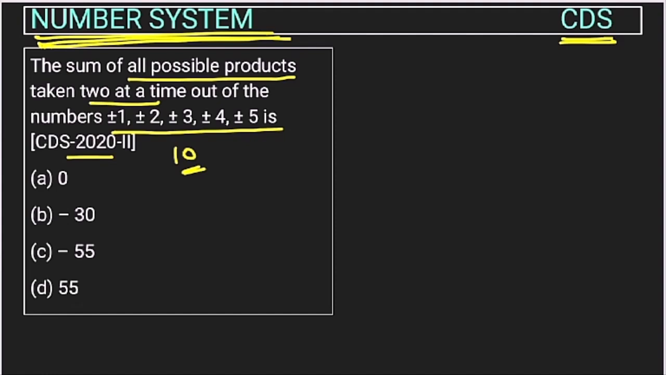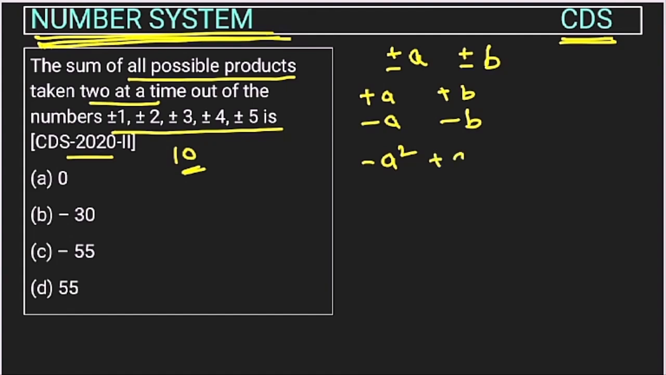So suppose there are two variables. I am just explaining: this is plus minus A and plus minus B. It means we will consider the plus A value and minus A value, and the plus B value and minus B value, right? So we have to take the sum of all possible products. So this A will get multiplied with minus A, so this will be minus A square. Now this plus A will get multiplied with this positive B, so this will be plus AB, and will also be multiplied with minus B, so this will be minus AB.